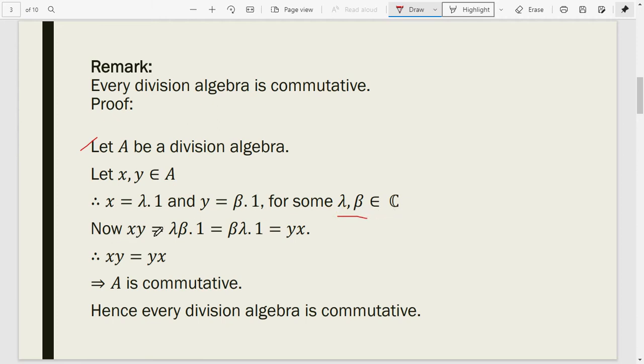Now x is equal to λ·1 and y is equal to β·1. So xy is equal to λβ·1, which is equal to βλ, since λ and β are some scalars. So β·1 is equal to y and λ·1 is equal to x. So we get xy equal to yx, which implies A is commutative. Hence every division algebra is commutative.